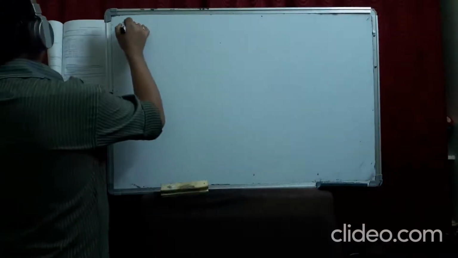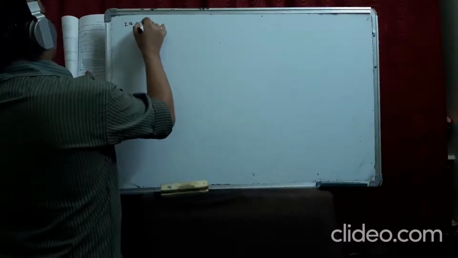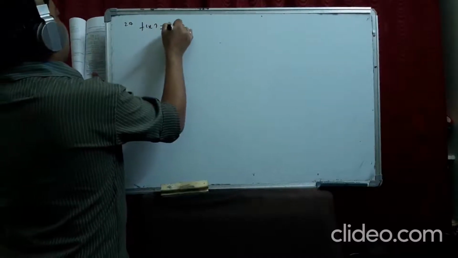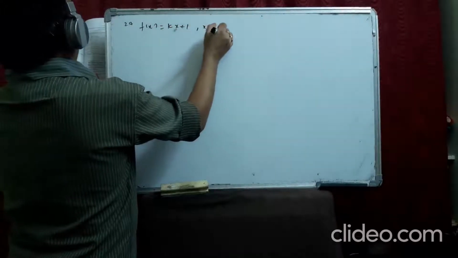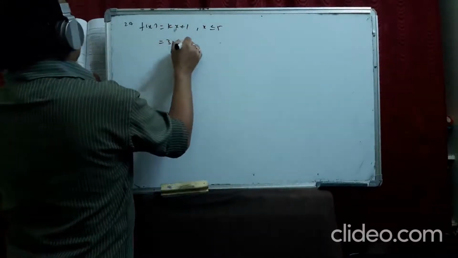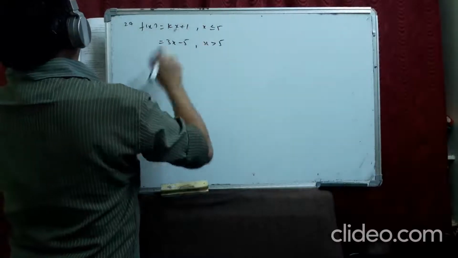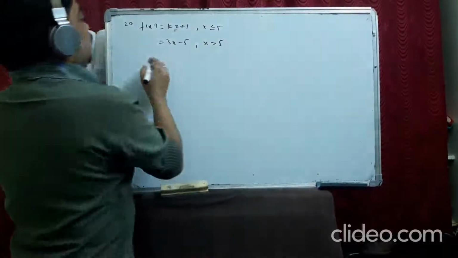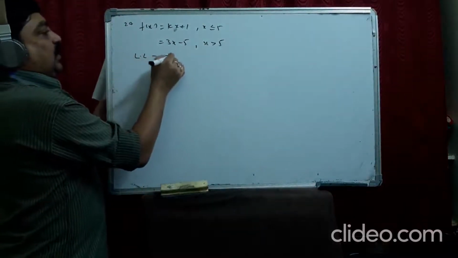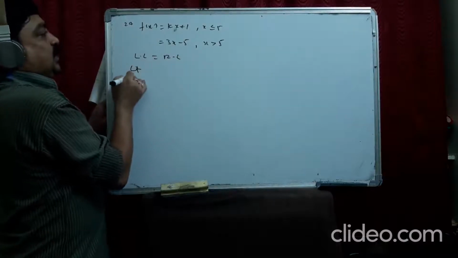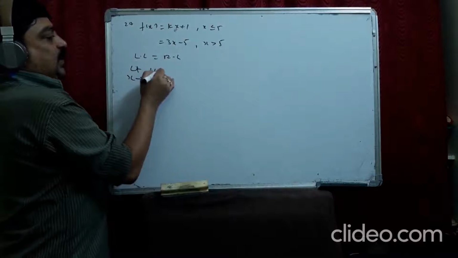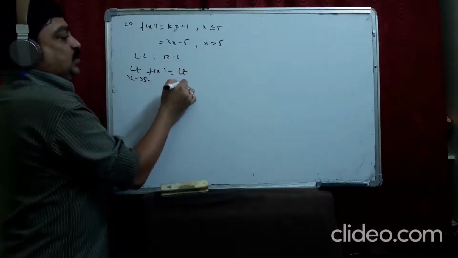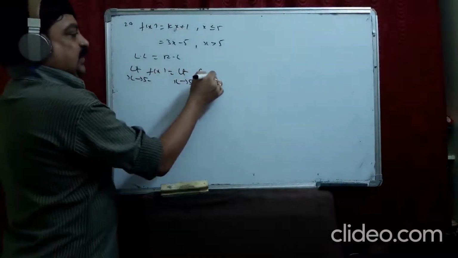Next, 29th. f(x) is equal to kx plus 1 for x less than or equal to 5, 3x minus 5 for x greater than 5. Okay, so left limit is equal to right limit. So we have to check at 5. Limit x tends to 5 minus f(x) is equal to limit x tends to 5 plus f(x).